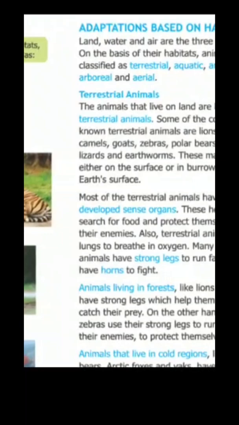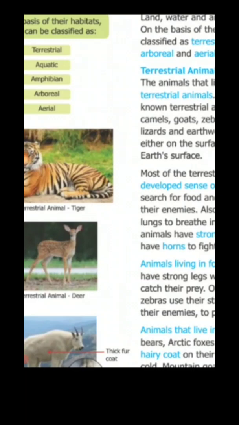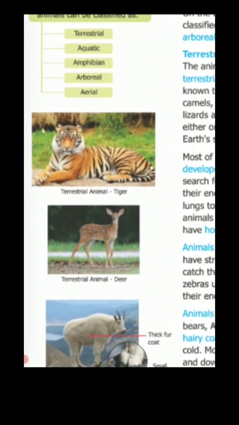Most of them have legs to run fast, catch their prey or protect themselves from their enemies. Most of them breathe with the help of lungs. They have a well developed nervous system and sense organs to feel the change in their surroundings.